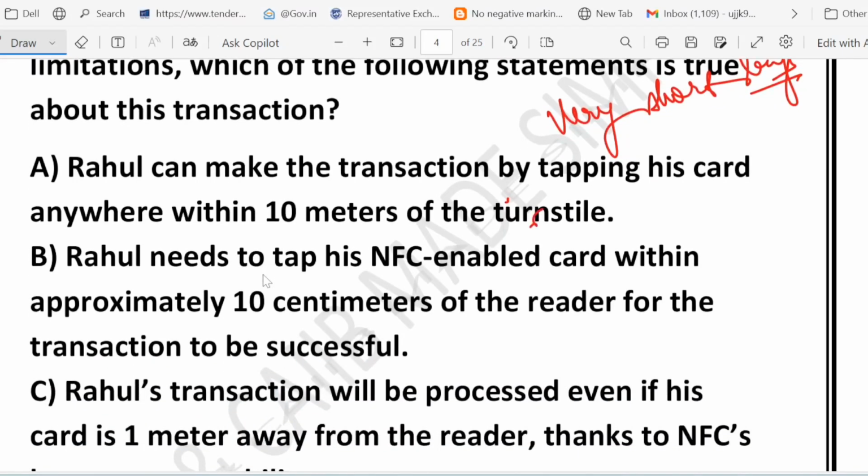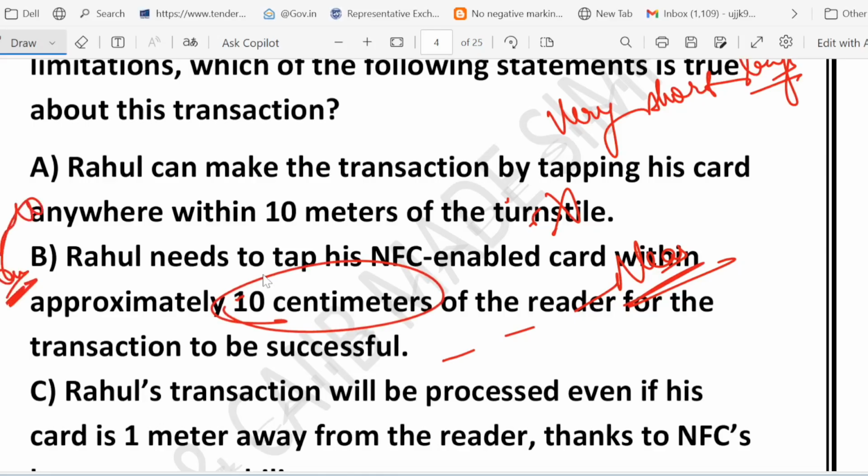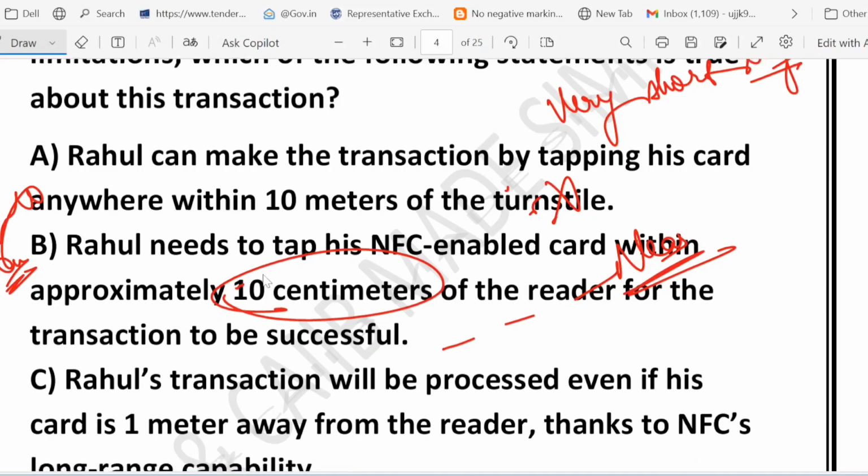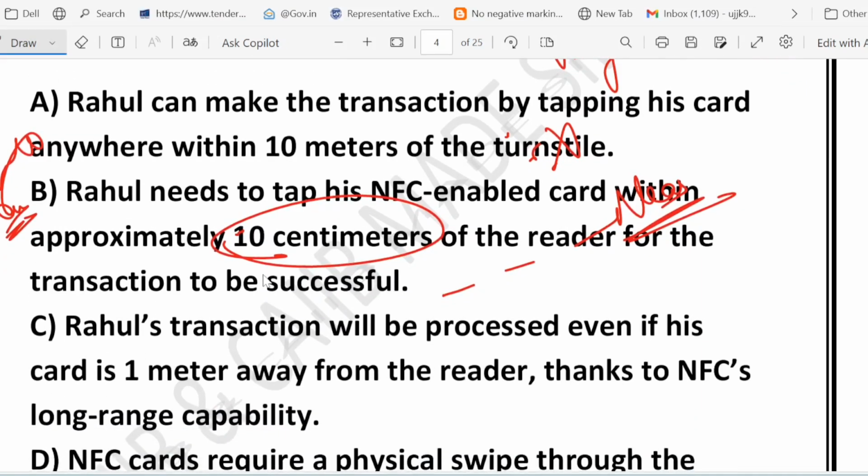What about option B? Option B is correct. NFC means near field communication, and the word near is the key here. Near is the keyword. You have to bring the card very close, usually within 4 to 10 centimeters. That is why when you use a metro card or tap to pay card, you literally have to touch or hold it near the reader. That's why option B is the correct one.